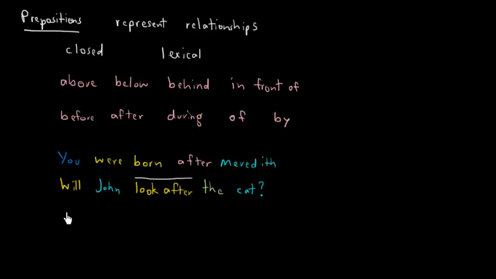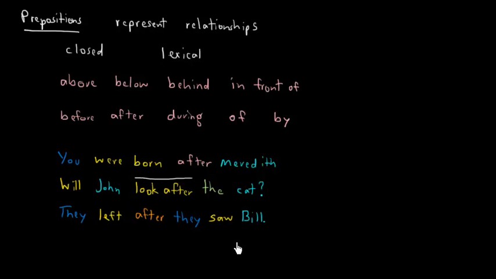Okay, here's another one. They left after they saw Bill.